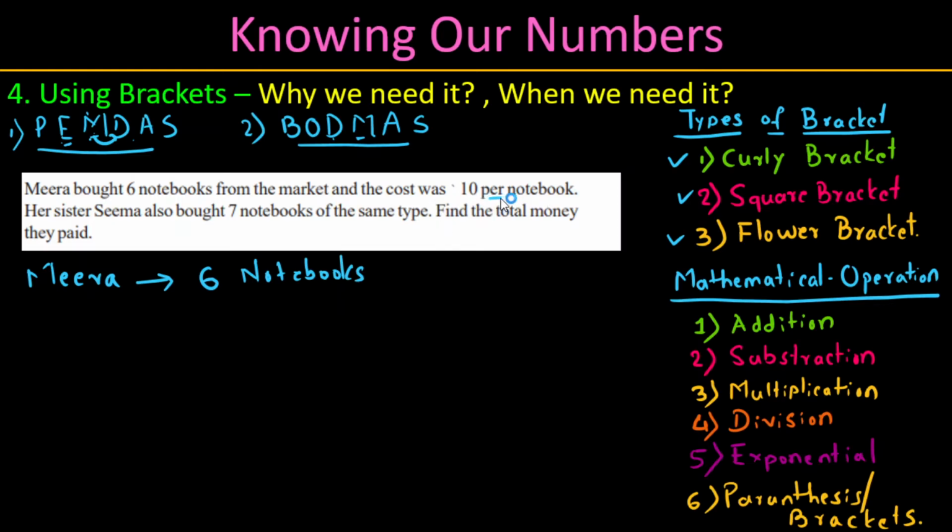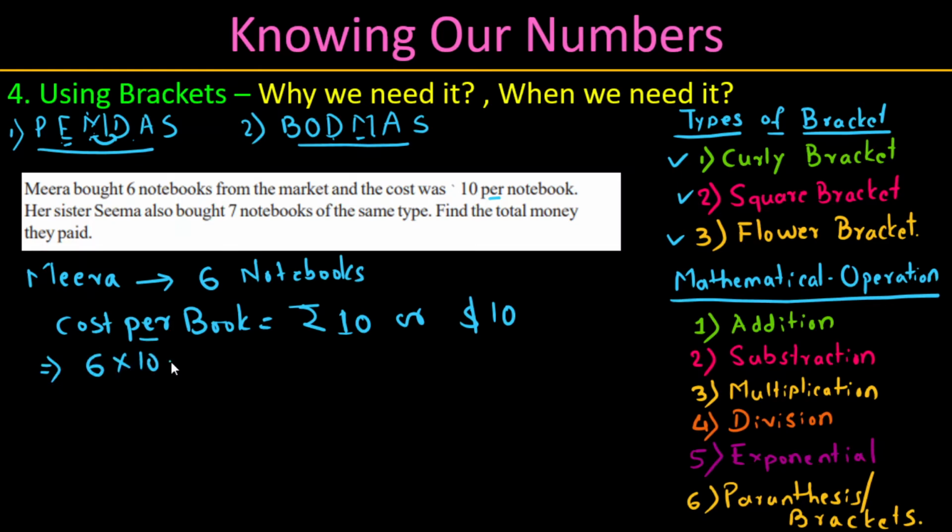Whenever the word per comes, it should be multiplied. So what is the cost for one book? Meera asked the shopkeeper, what is the cost of one book? Cost per book is 10 rupees, or we can say $10. The word per comes, and the number of books purchased should be multiplied. It is one complete statement. Let me read it once again: Meera bought 6 notebooks from the market and the cost was 10 per book. Let me do the calculation first. 6 into 10. She paid 60 rupees, or $60.